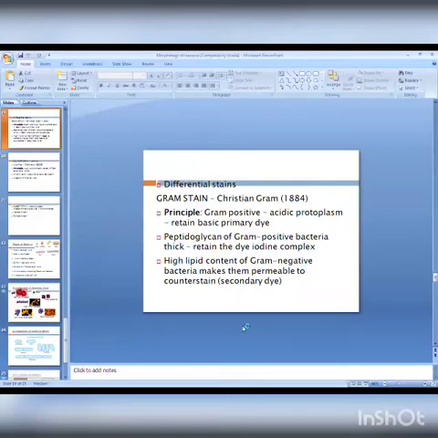The next is the acid fast staining method. In the acid fast staining method, we are using acid fast bacteria.